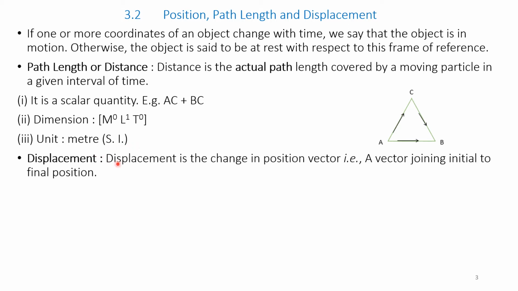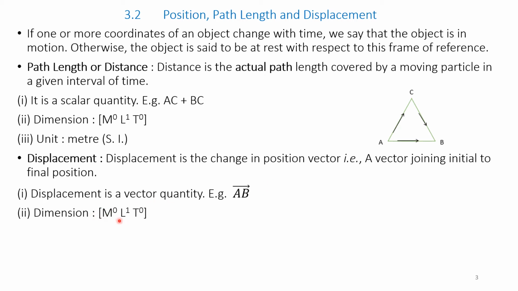Displacement. Displacement is the change in position vector, that is, a vector joining the initial to the final position. That means in this diagram, if A has moved to B, then displacement is the change of position vector, a vector joining initial position A and final position B. So AB is the displacement. Displacement is a vector quantity. For example, in the figure, vector AB. It is written as AB with an arrow on the head.